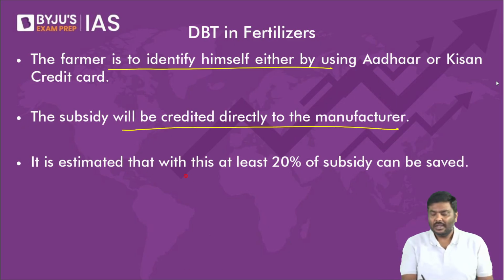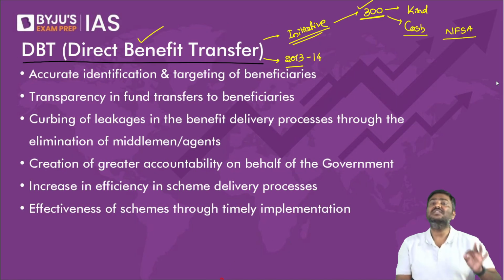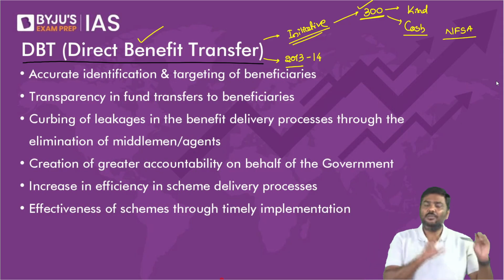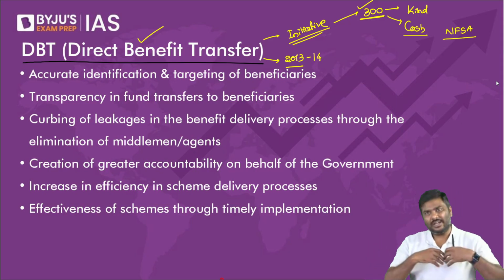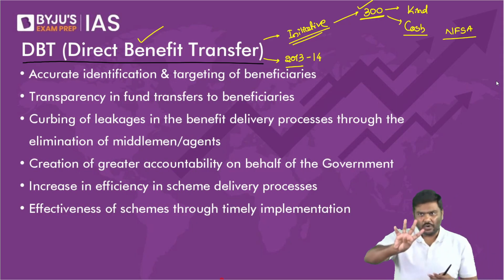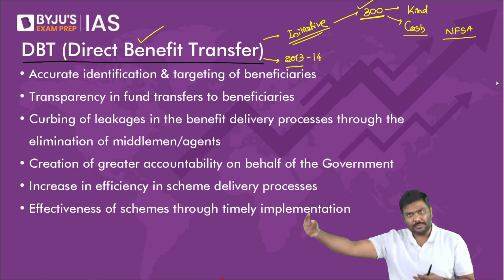Farmer is supposed to identify using Aadhaar or Kisan credit card. Subsidy will be credited to the manufacturer. It is estimated that at least 20% of the subsidies can be saved by the government using this method. Very important. Government has been using it, again, not at all India level. It will take time, but definitely this is a very important reform.